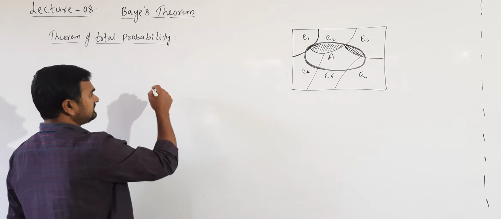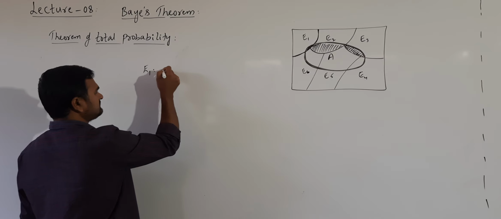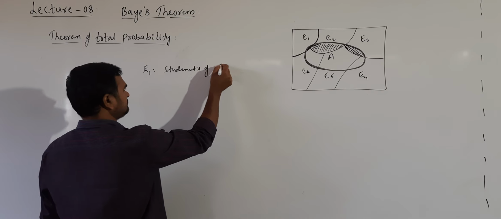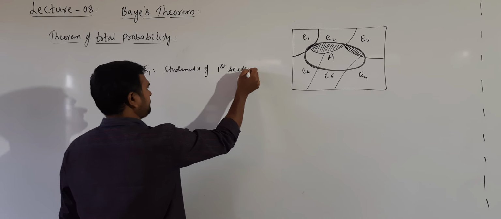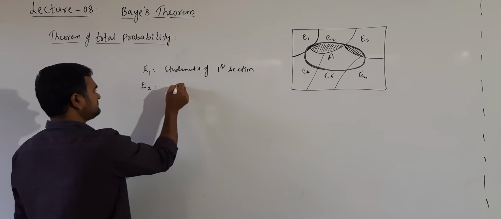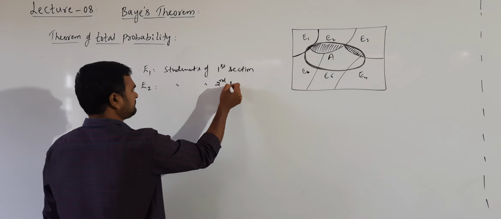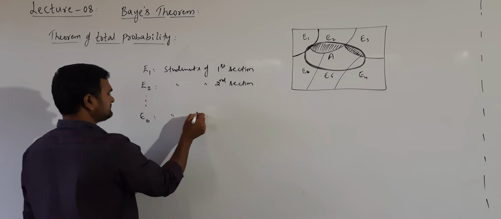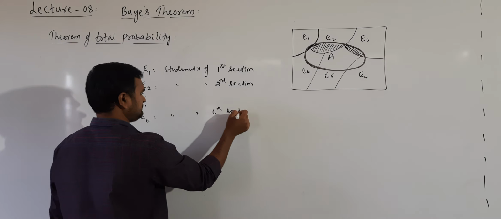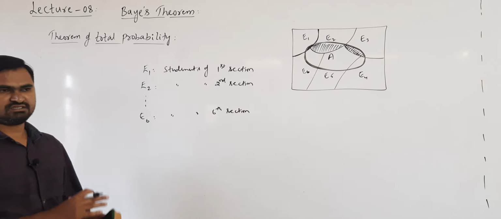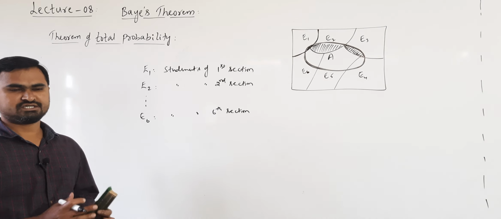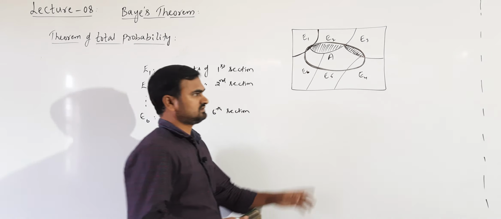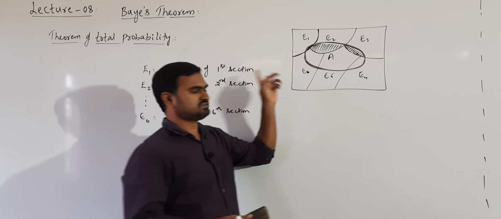Here in our example, E1 is the students of the first section, E2 is the students of the second section, and so on. E6 is the students of the sixth section. So like this the total class 12 students, we are partitioning them into sections like E1, E2, E3 up to E6. These are the divisions, and in them there are some students.